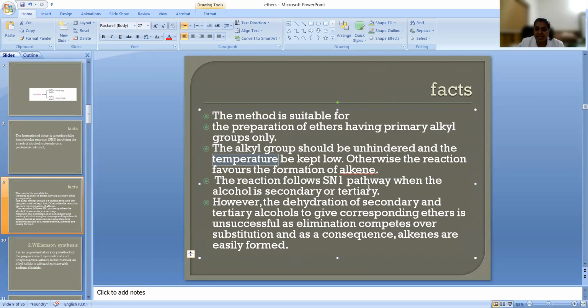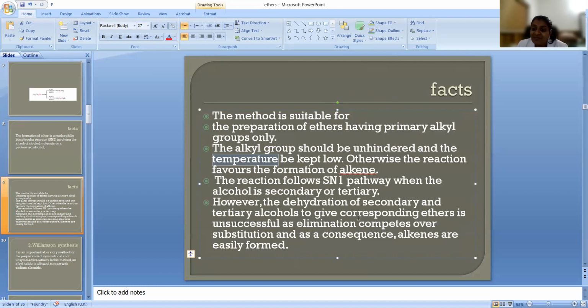The reaction follows the SN1 pathway when the alcohol is secondary or tertiary. No problem. What is the problem? It follows the SN1 pathway, which means the formation of a carbocation should be there. But the dehydration of secondary and tertiary alcohol to give the corresponding ether is unsuccessful. It is following the SN1 pathway, but actually there will be a competition between elimination and substitution reactions. So in that competition, who will win?